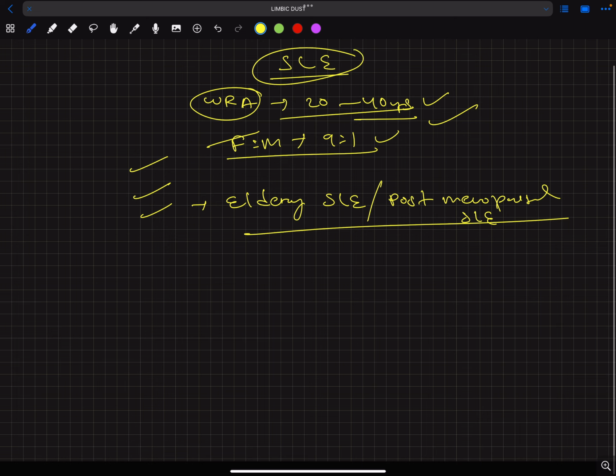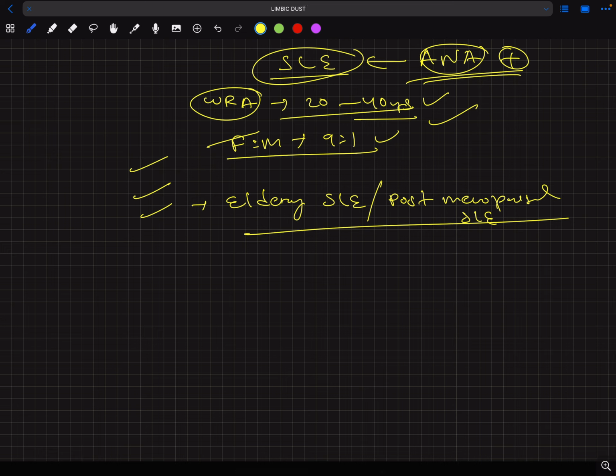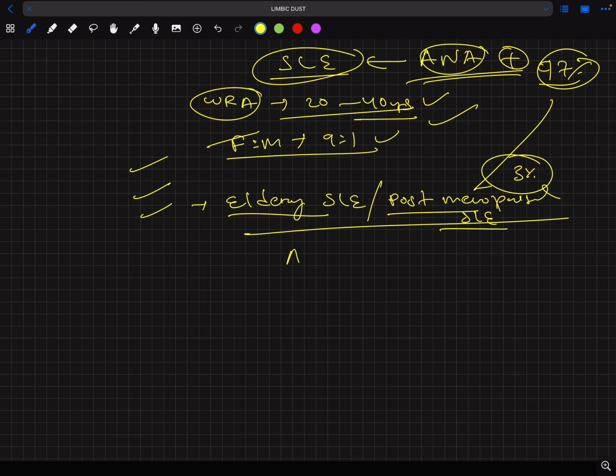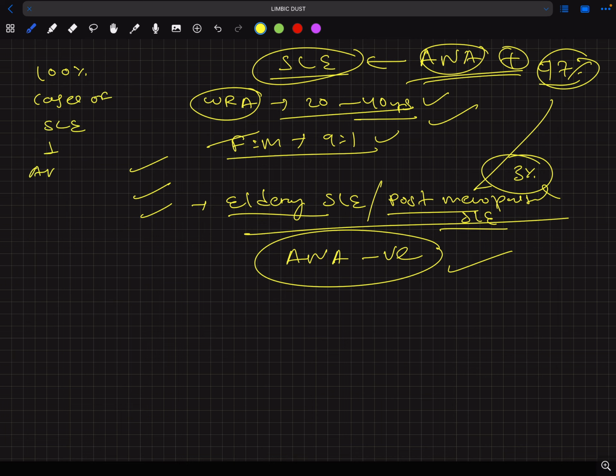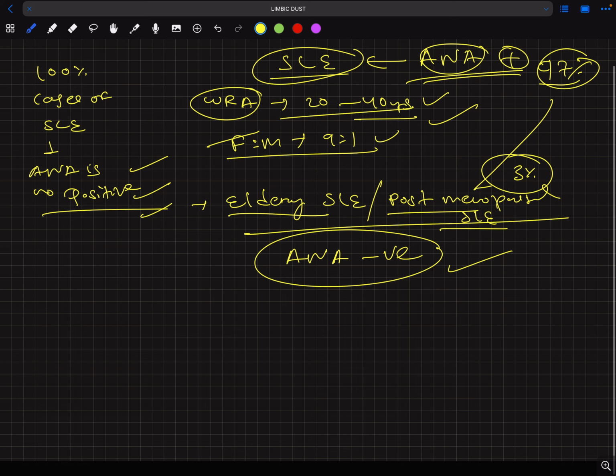In SLE, there is an antibody called antinuclear antibody. It is positive in SLE, but it is not positive in 100% of cases of SLE. It is positive in 97% of cases. So the rest 3% is this. Here in elderly SLE or postmenopausal SLE, ANA is negative. In 100% of cases of SLE, ANA is not positive. It is only positive in 97% of cases. The rest 3% is elderly SLE.